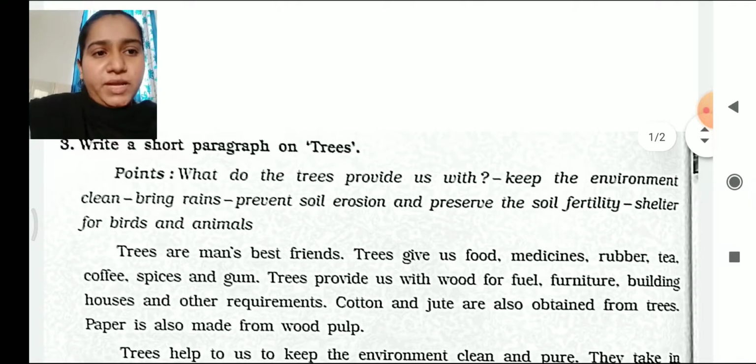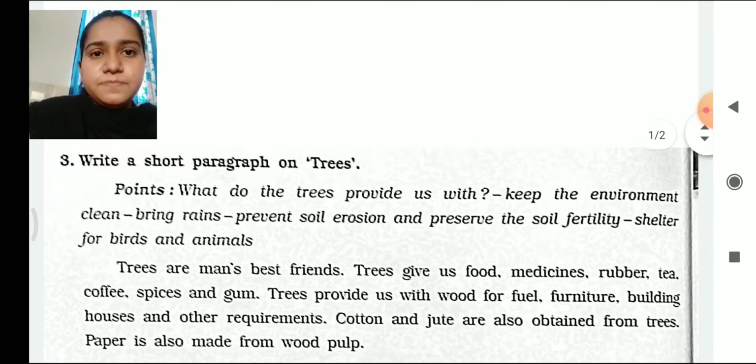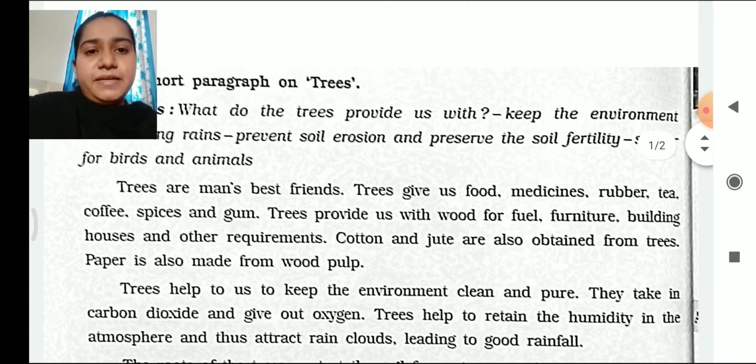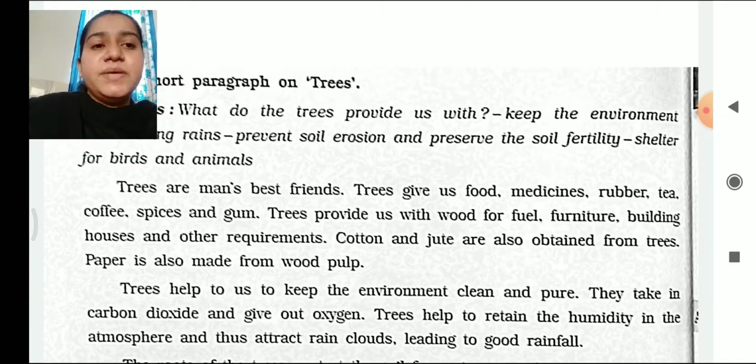What do the trees provide us with? Keep the environment clean, bring rain, prevent soil erosion, and preserve the soil fertility, shelter for birds and animals. So here we have to write the paragraph on the basis of the points which are given here. So let's see the paragraph. Trees are man's best friend.